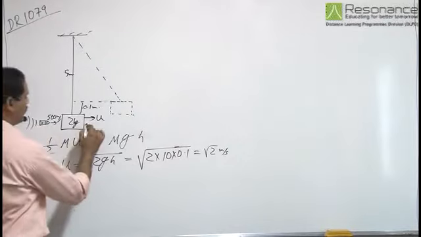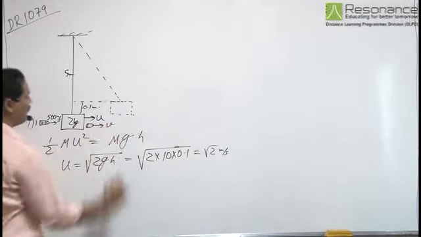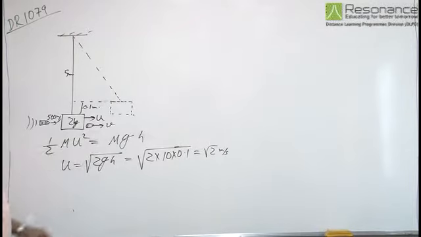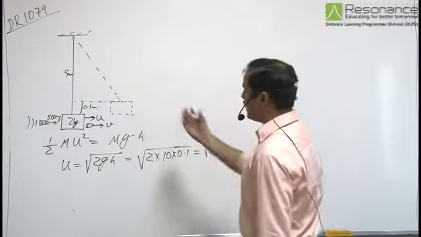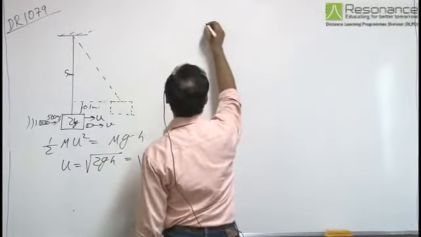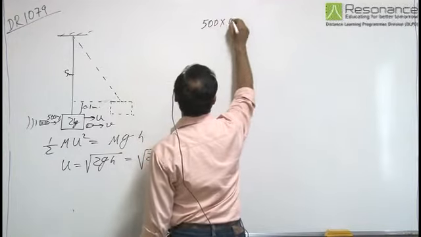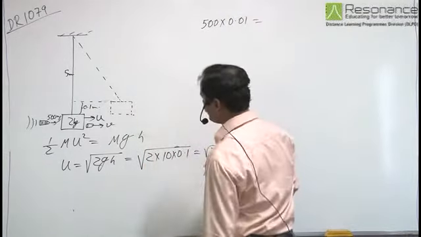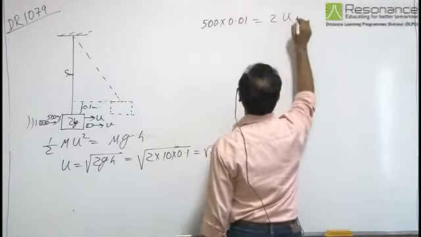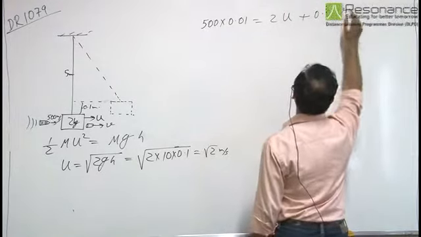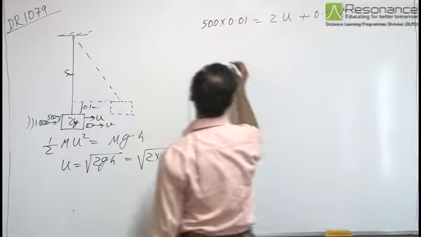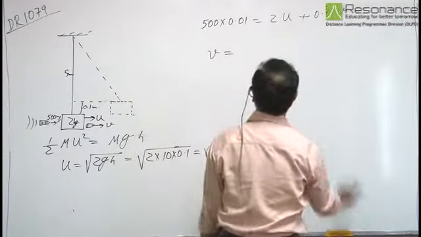Let us consider the bullet to be emerging out with a speed v. As in horizontal direction, there is no external force, so momentum will be conserved. So from here we can have, equating initial momentum to final momentum, 500 into 0.01 is equal to 2u plus 0.01 into v.